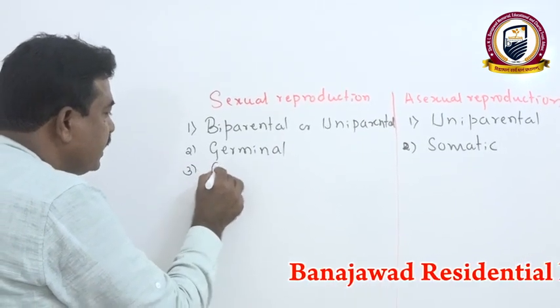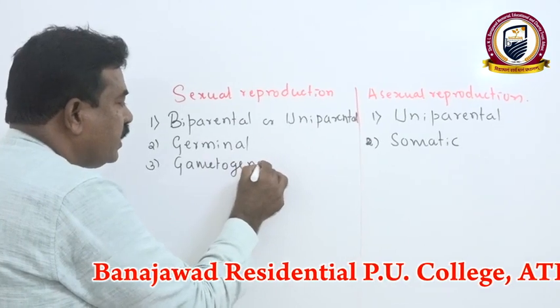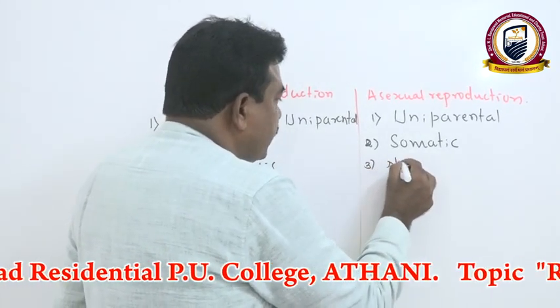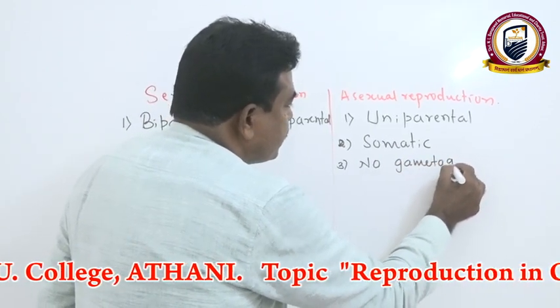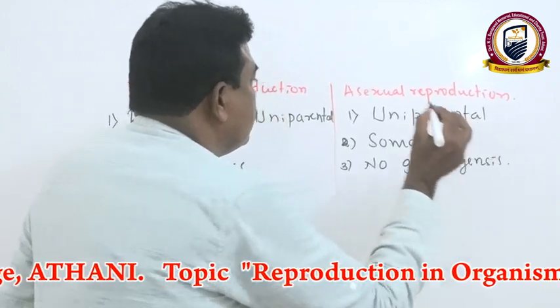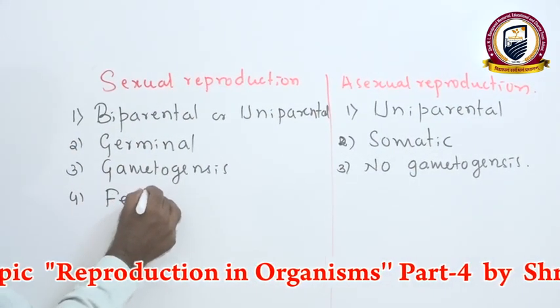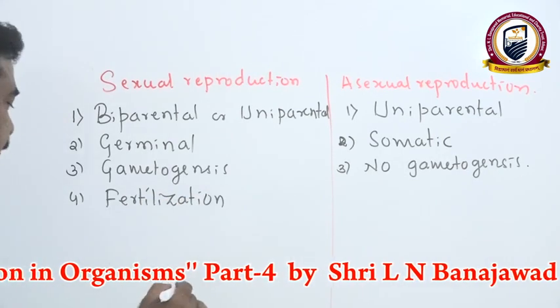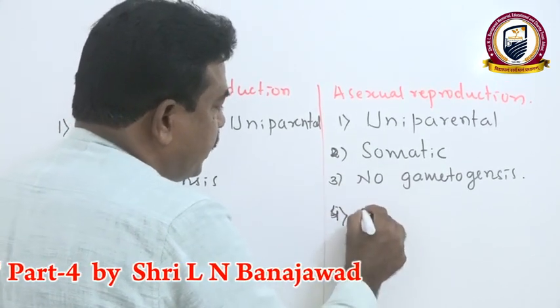Then here there is the existence of gamete formation, the process we call gametogenesis. But in asexual reproduction, there is no need of gametes; gametogenesis is absent. During sexual reproduction, union of egg and sperm takes place, a process we call fertilization or syngamy, which is absent in asexual reproduction.